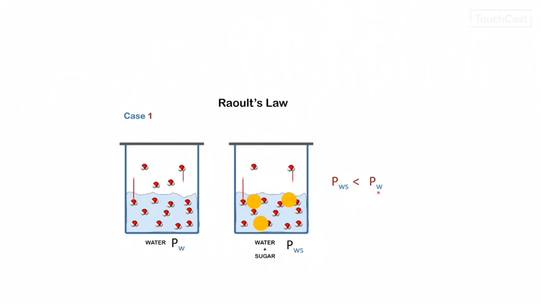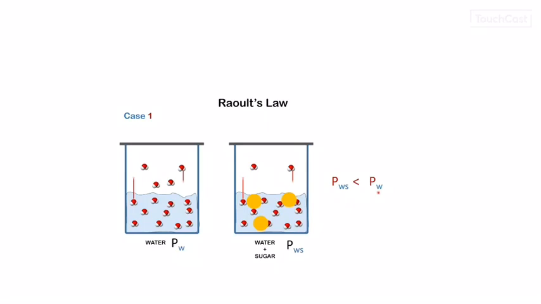This happens because the number of solvent molecules, that is water molecules on the surface, is now reduced because of the presence of sugar in the second case. Thus, only a smaller number of water molecules escape in the form of vapor. So, this decreases the vapor pressure of the solution when a non-volatile solute is added to the solvent. The decrease in the vapor pressure of solvent depends on the quantity of non-volatile solute present in the solution, irrespective of its nature. We will be discussing this further.